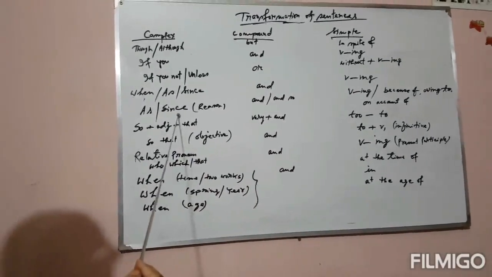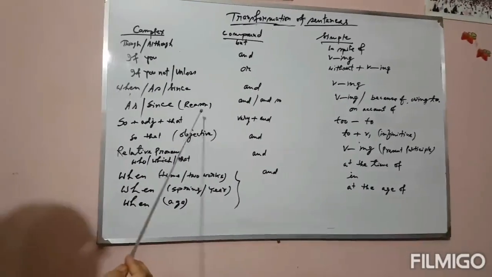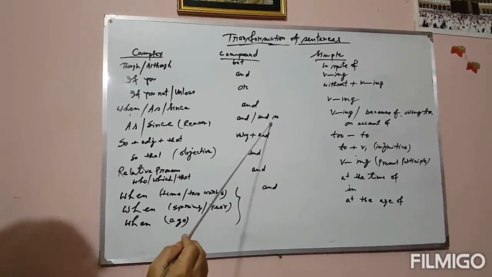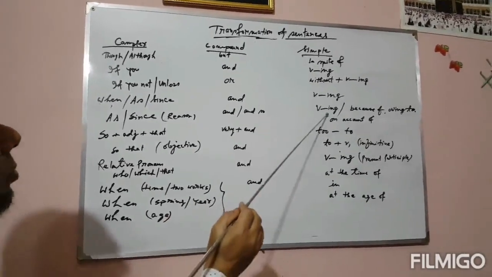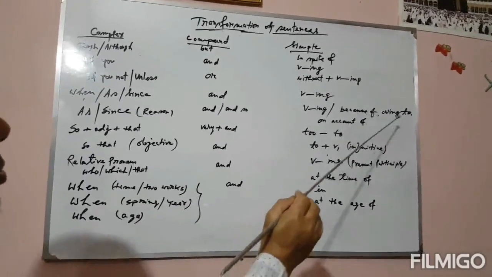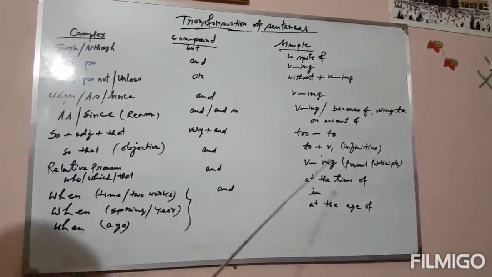Again, as, since, if they indicate reason in the complex sentence, then and or and so will be used in the compound sentence and verb ing will be used in the simple sentence, or because of, owing to, on account of can be used instead of verb ing.